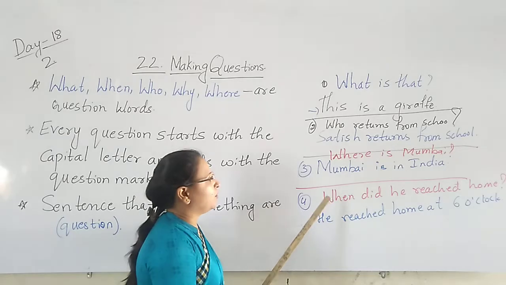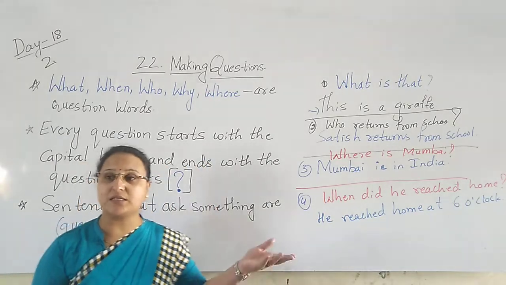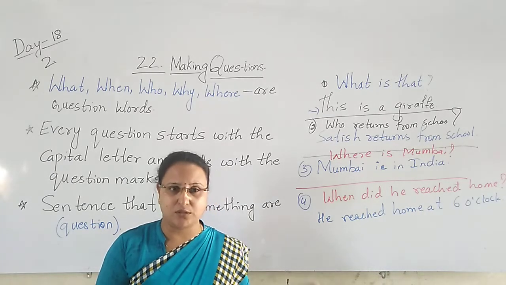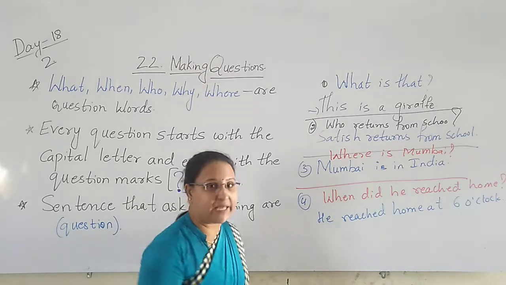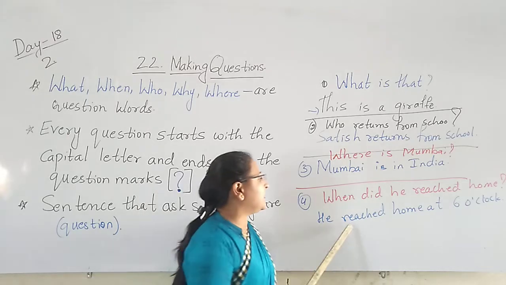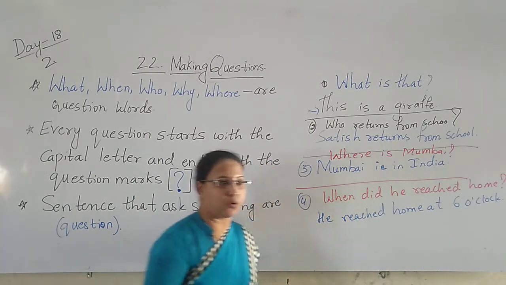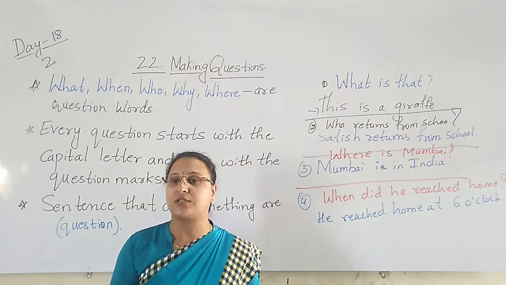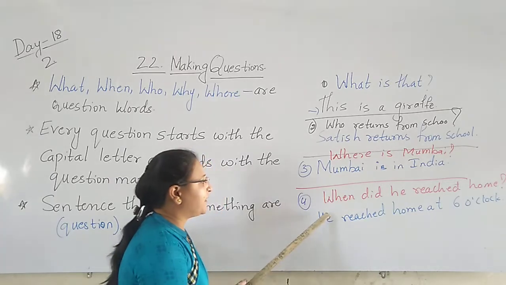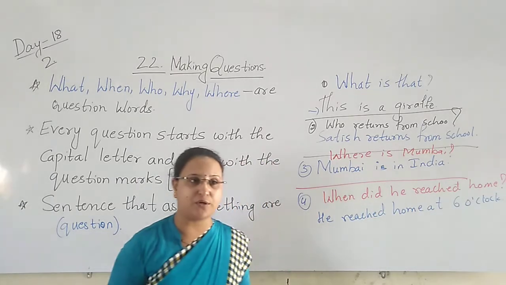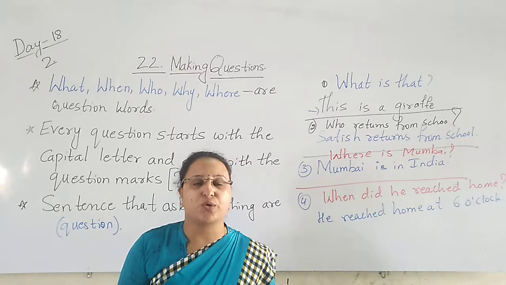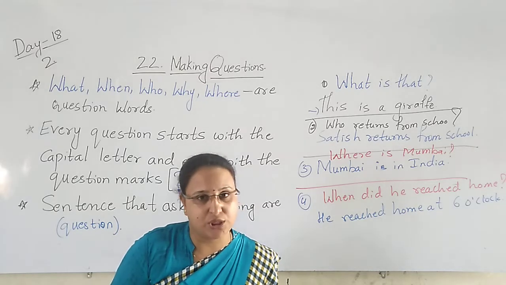Next. Mumbai is in India. Where is Mumbai? Where is Delhi? Where is Hubli? So in this way, when we want to ask where a thing is, then we use the question word where. Next, he reached home at 6 o'clock. We want to know what time the person reached home, what time the boy or the girl reached home. Then we use, when did he reach home? So here children, I will show you some slides of these question words.